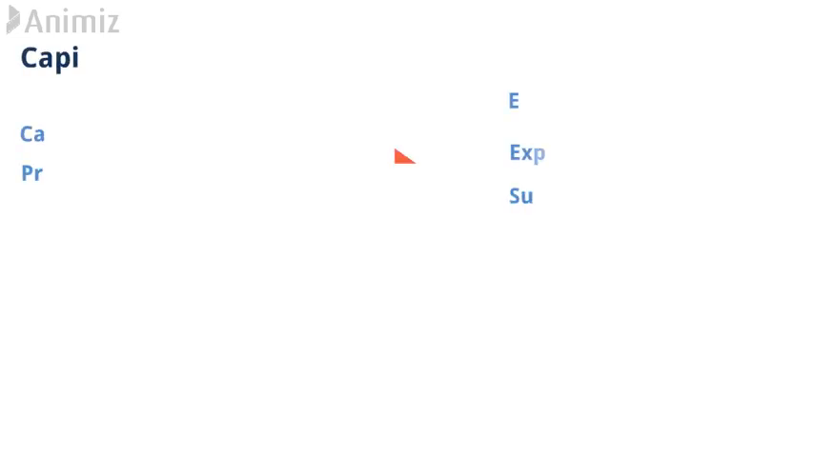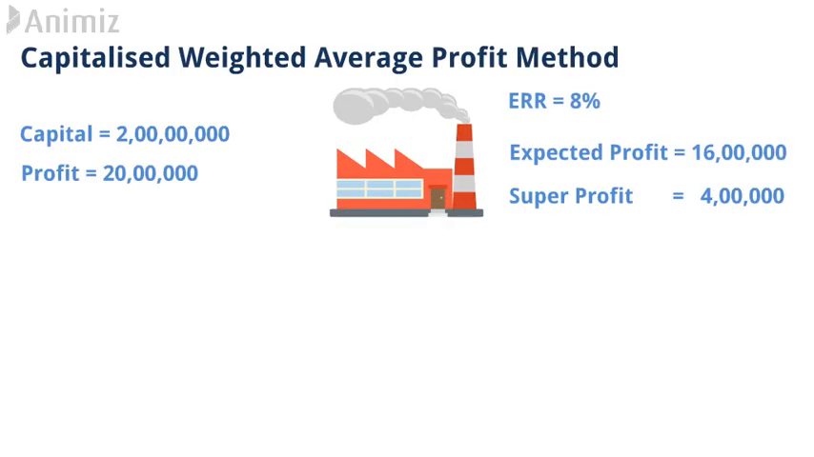The next part of our sum is how to calculate goodwill as per the capitalized weighted average profit method. Friends, compared to all the methods, average profit method, weighted average profit method, super profit method, and goodwill according to capitalized super profit method, this method is a little bit different. First 2 steps are as it is. First of all, you need to calculate weighted average profit and then you need to calculate capital.